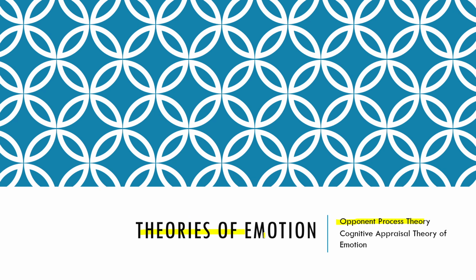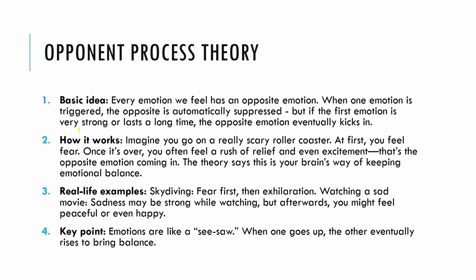Theories of emotion. In this, we will be seeing two theories of emotion: opponent process theory and cognitive appraisal theory of emotion. Now, let's start with opponent process theory. The basic idea of opponent process theory is that every emotion we feel has an opposite emotion. When one emotion is triggered, the opposite is automatically suppressed.